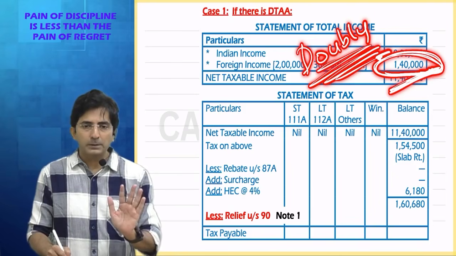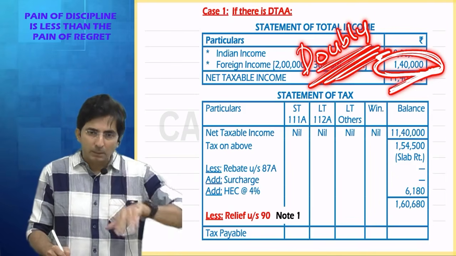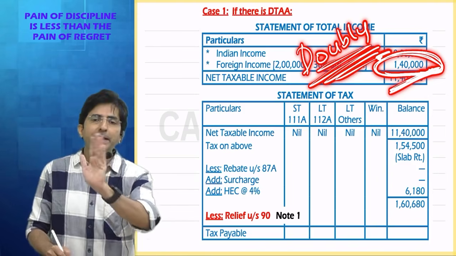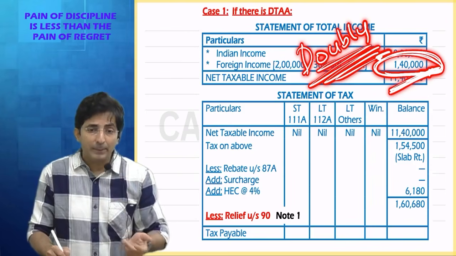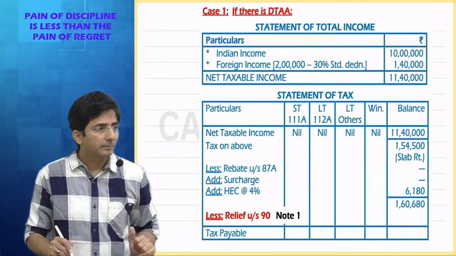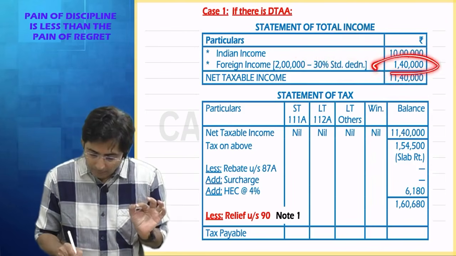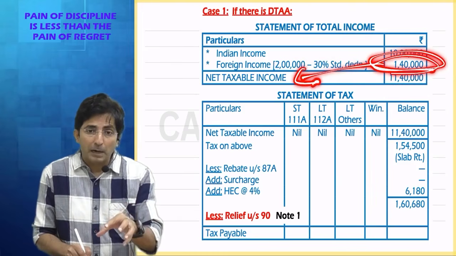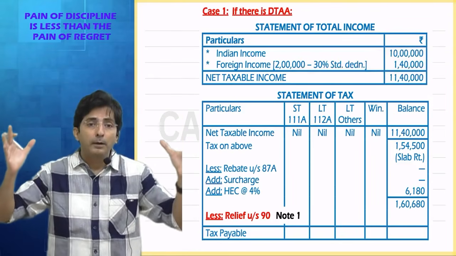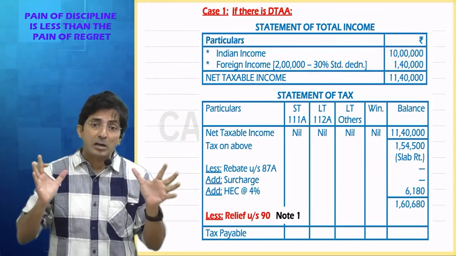See, doubly taxed means who is doubly taxing? India is doubly taxing. But how does India tax you? India taxes you as per slab rate, and in slab rate there are multiple rates. For 1,40,000 there is no special rate. 1,40,000 became part of my total income, and my total income is subject to slab rates.